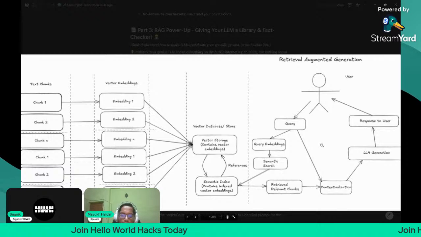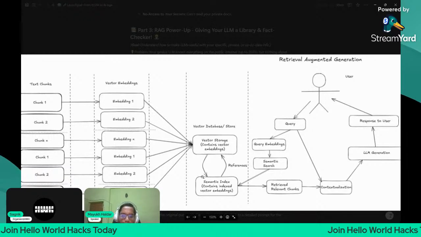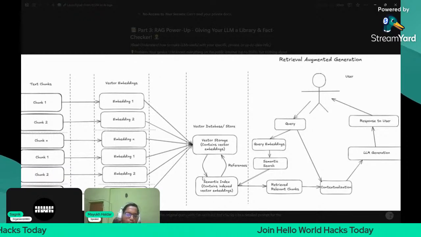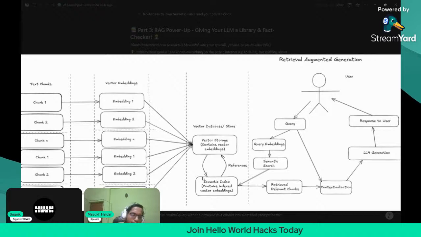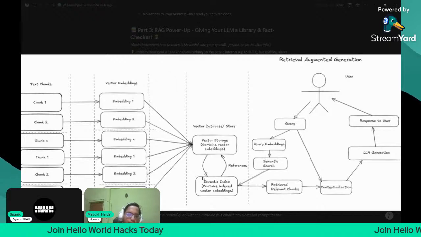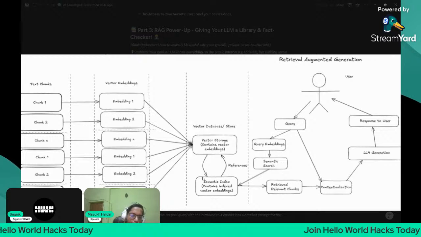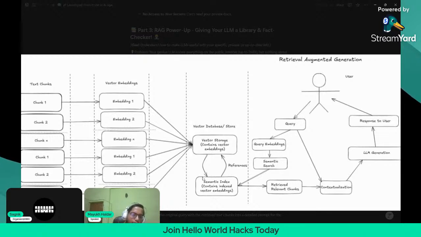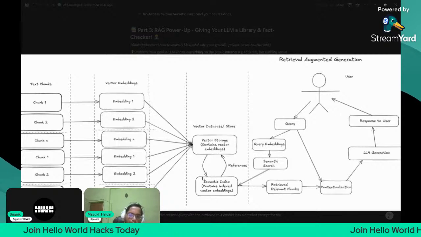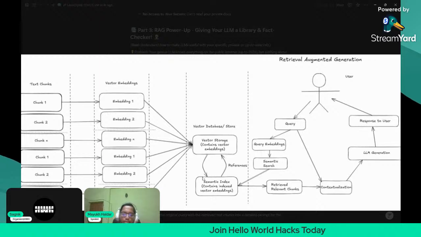Index helps facilitate the process of semantic searching. Semantic searching means using mathematical techniques to understand the relation between the keywords as well as the words, and find the similarity between them. So to find the similarity, we use the semantic index and semantic searching techniques.